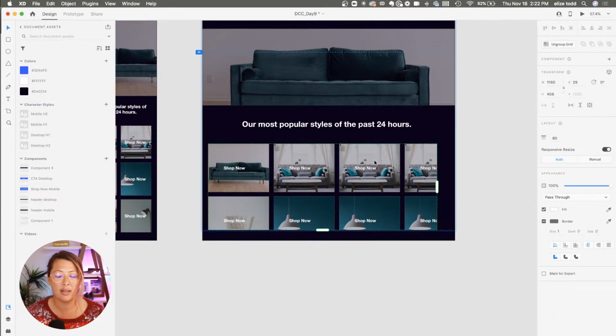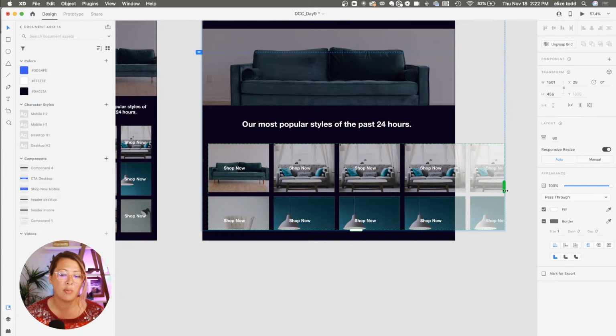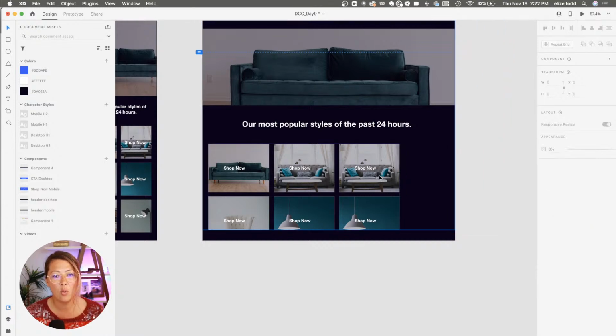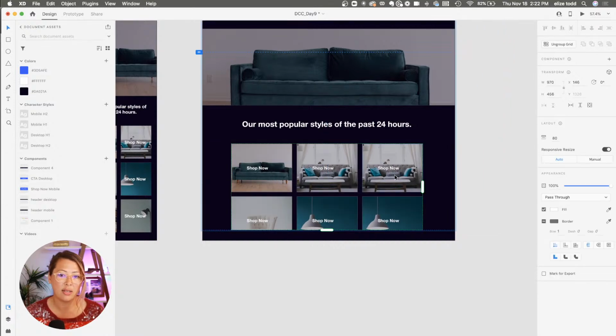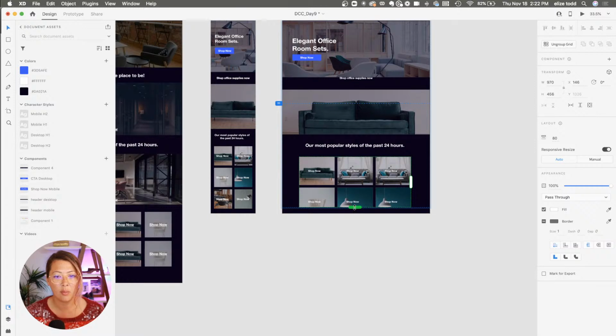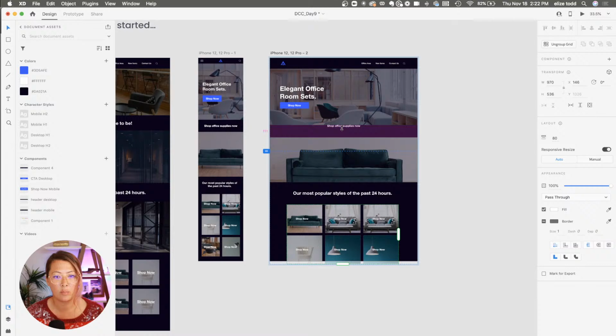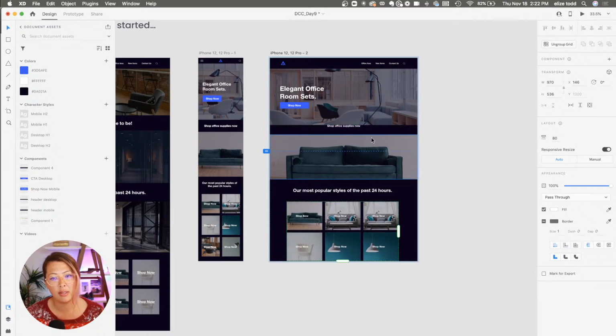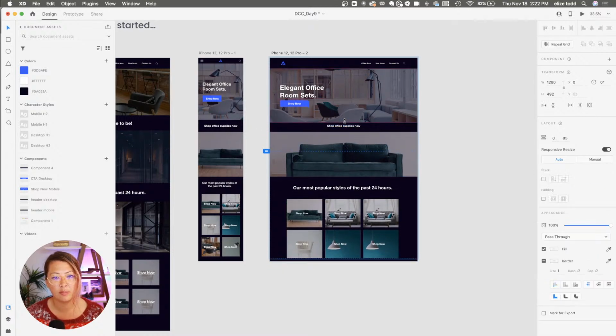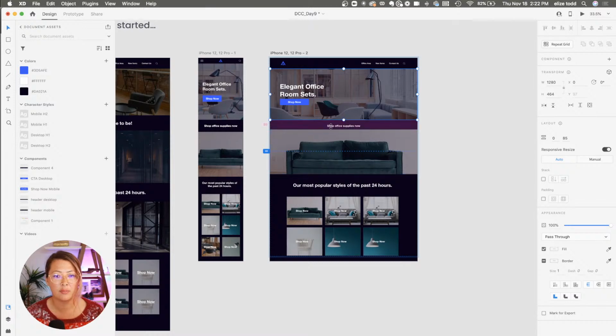Then you can decide, if this is something scrollable, or is it going to just be stacked like this on top of one another. You can decide what makes sense for your design here. Then I can do something like that, right? Move this spacing. Move that guy a little.